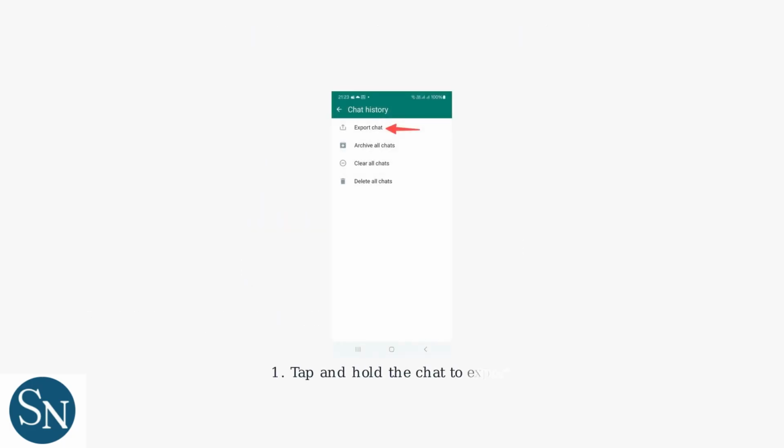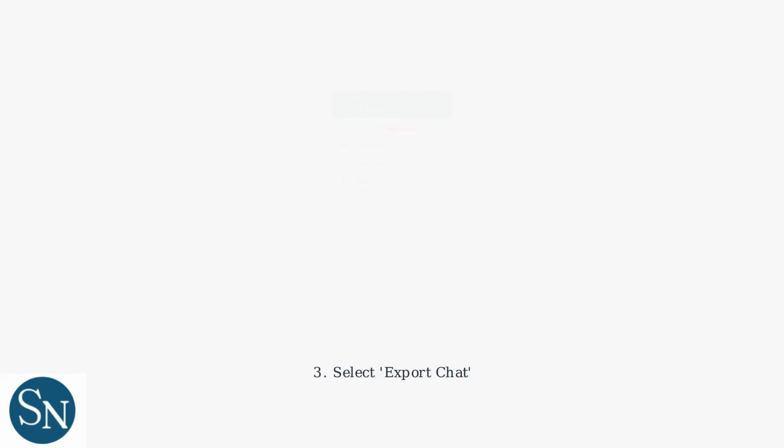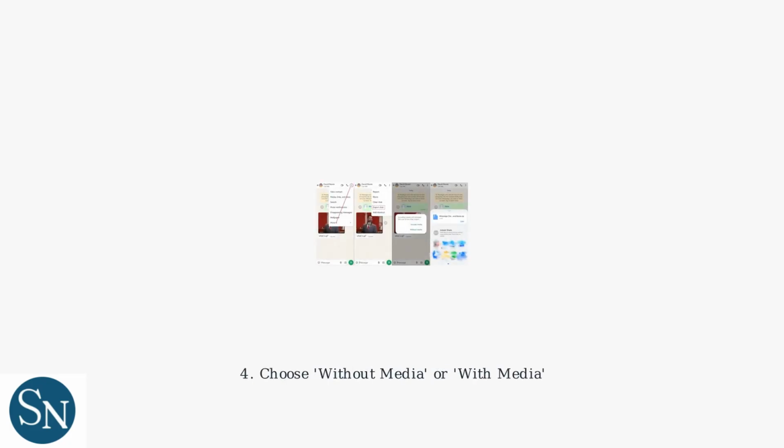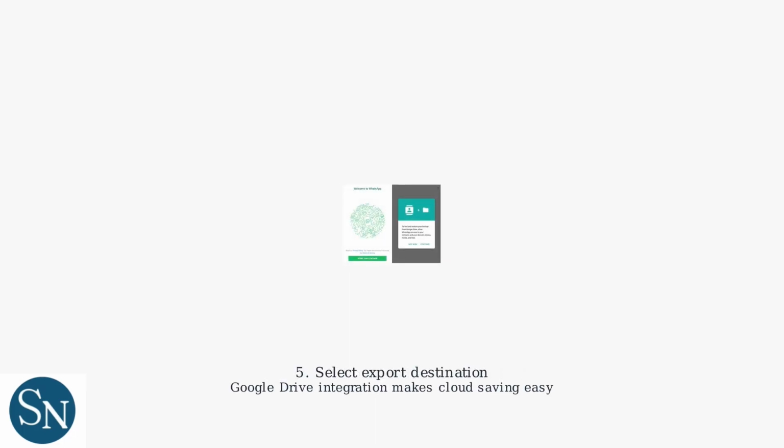Open WhatsApp on your Android device and tap and hold the chat you want to export. Tap the More option, usually shown as 3 vertical dots in the top right. Select Export Chat from the menu that appears. Choose whether to export without media or with media based on your needs. Select your export destination, such as email, Google Drive, or local storage. Google Drive integration makes cloud saving easy.